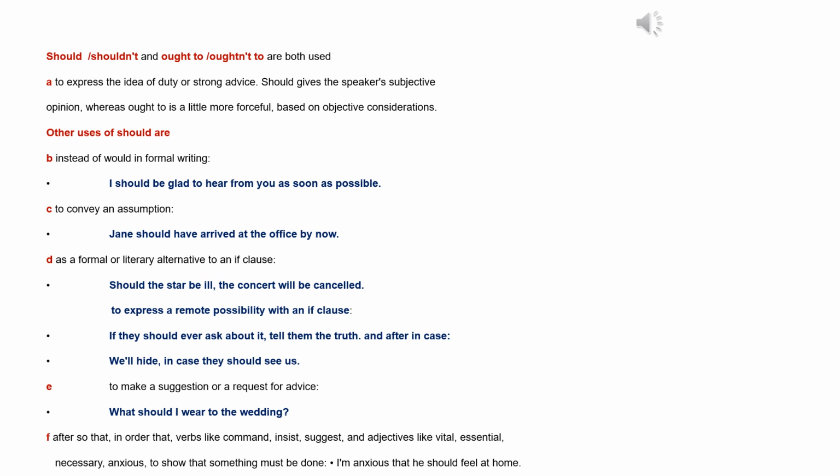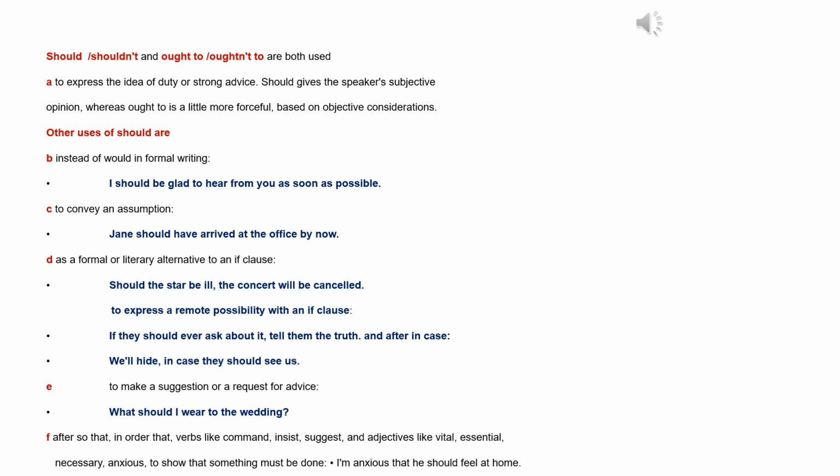C. To convey an assumption. Jane should have arrived at the office by now. D. As a formal or literary alternative to an if clause. Should the star be ill, the concert will be cancelled. To express a remote possibility with an if clause, or after in case. We'll hide, in case they should see us.